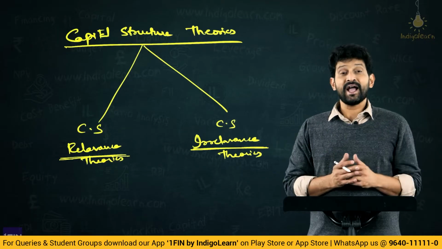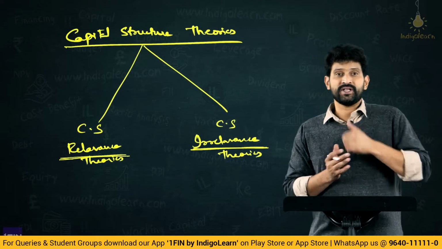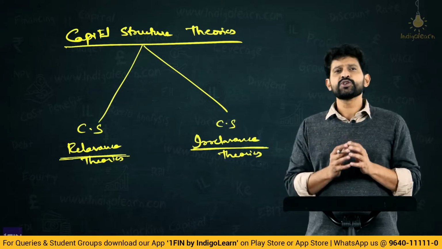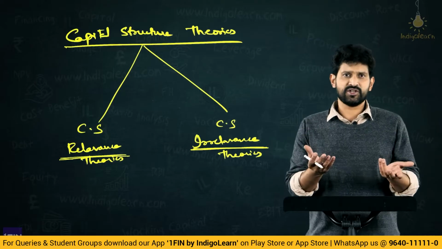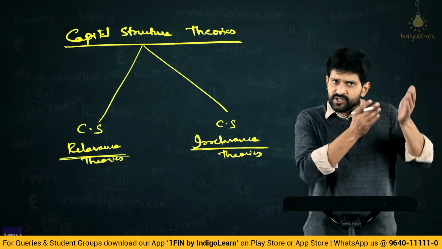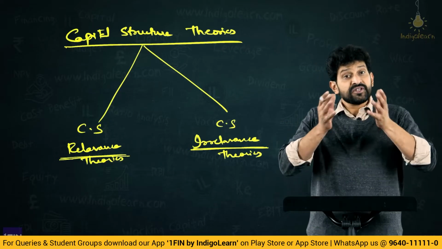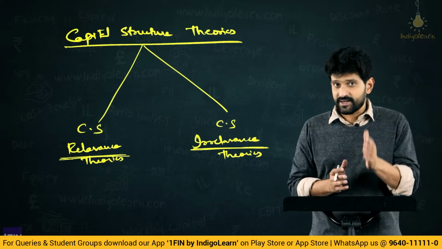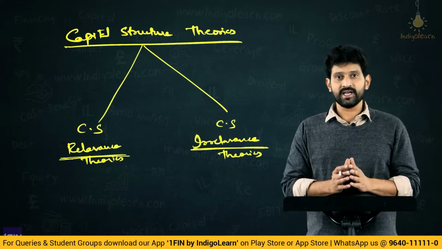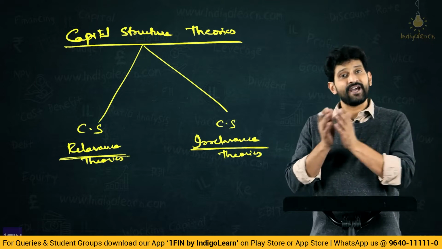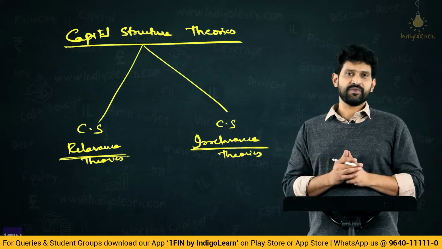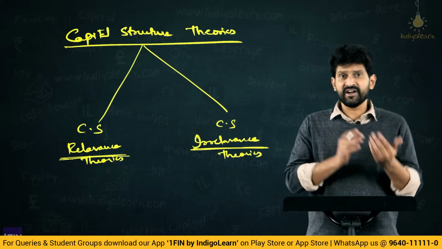In other words, can a capital structure influence the value of a firm? Now, is there a direct relationship between capital structure and value? Superficially, if you look at what is capital structure, equity, debt, preference like this, absolutely. Therefore, value is nothing but a combination of all these things. Superficially when we see, we can say, yes, there is relevance. But technically, conceptually, there are two types of theories. One is saying capital structure is relevant in valuing a firm, but the other theory says capital structure is irrelevant in valuing a firm.